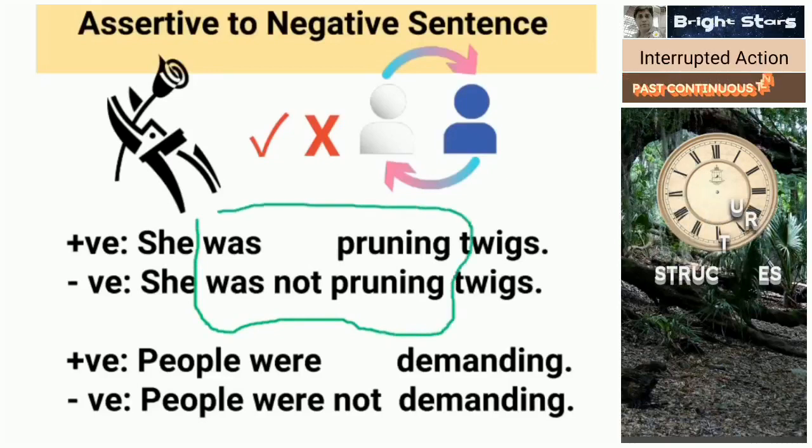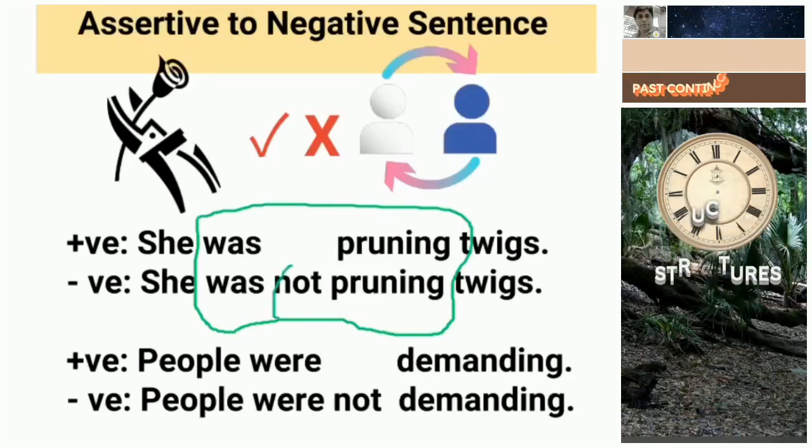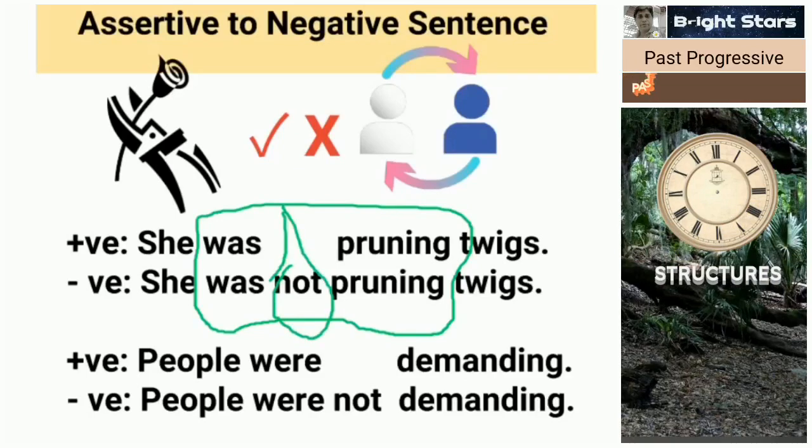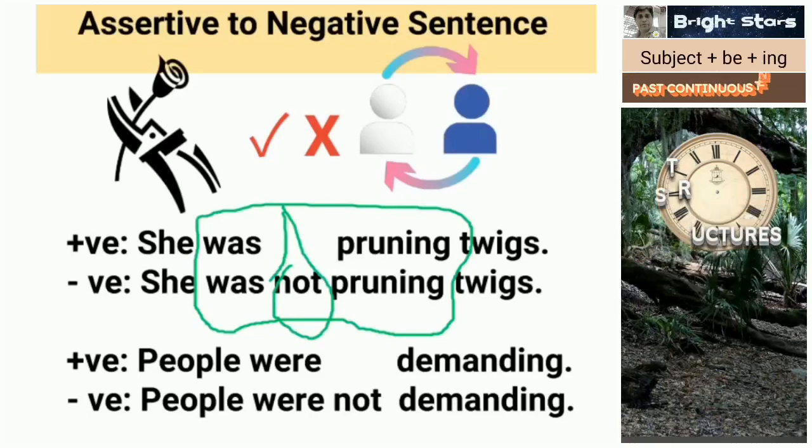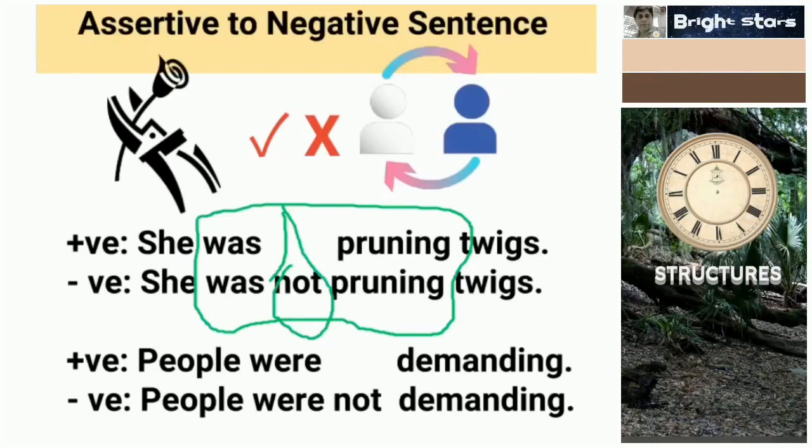Was not pruning: we just insert not between the helping verb was and the main verb pruning. Like that we get a negative sentence. She was pruning twigs, she was not pruning twigs.